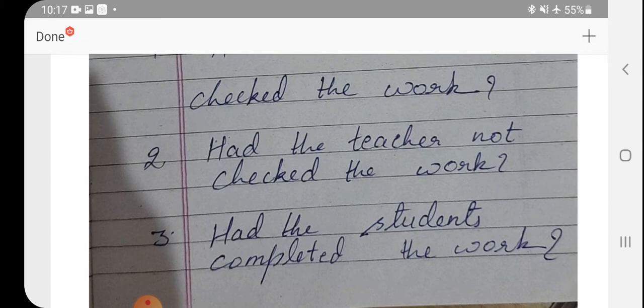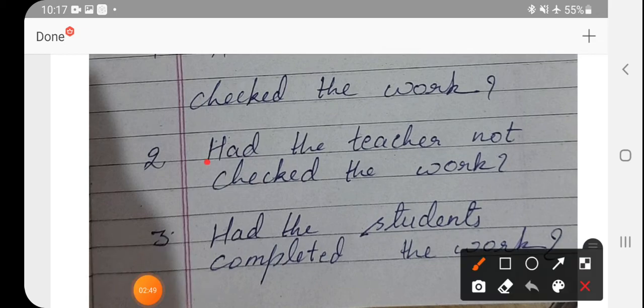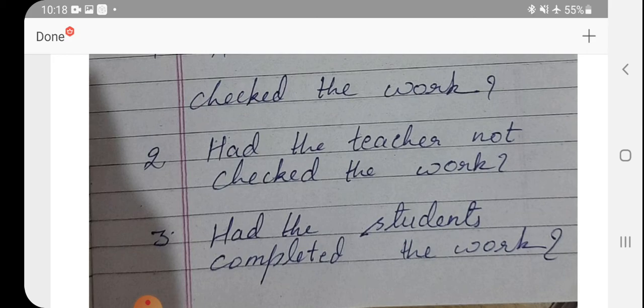Now the next sentence is, had the teacher not checked the work? अगर आप negative sentence का interrogative बनाएंगे, तो had shifts in beginning, not remains in its own place. The teacher had not checked the work converts into had the teacher not checked the work? Question mark. The next sentence is had the students completed the work? Okay. So this was the rule.